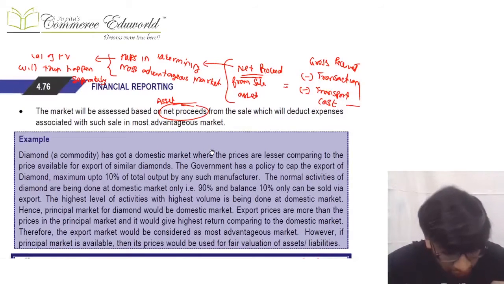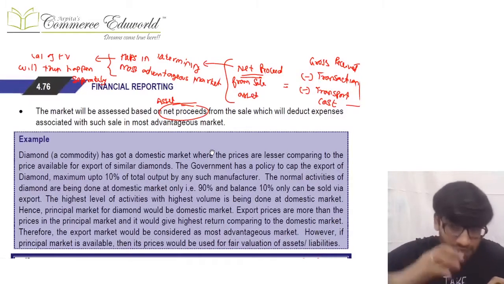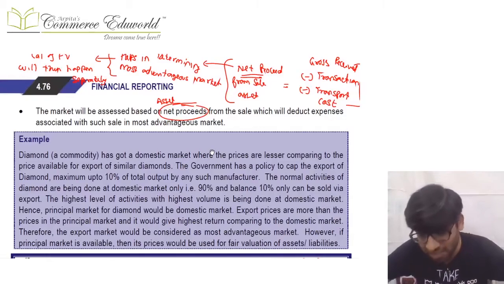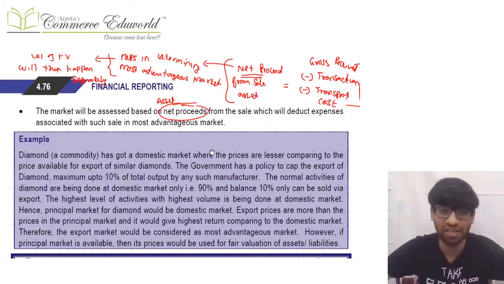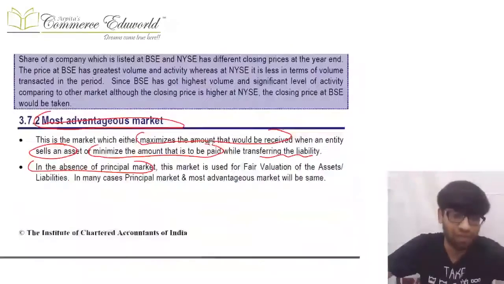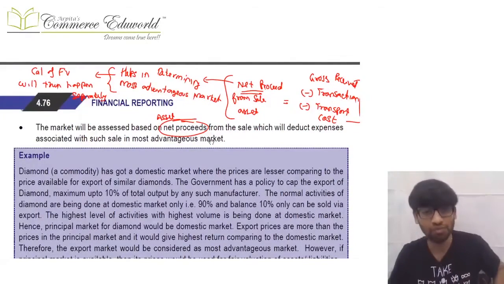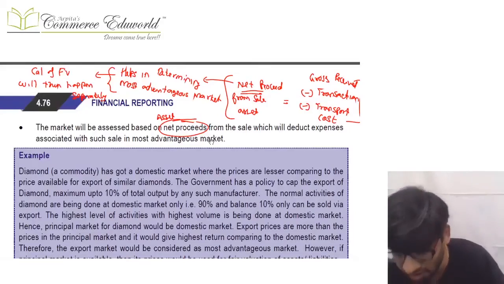If it is a sale of an asset, the net proceed from sale of the asset will be the gross amount minus the transaction cost minus the transport cost. That is the net proceed. You will calculate the net proceed from all the markets, and the maximum net proceed will be considered the most advantageous market. Now, is this your fair value? No. When you compare the net proceeds, what you get is the most advantageous market.